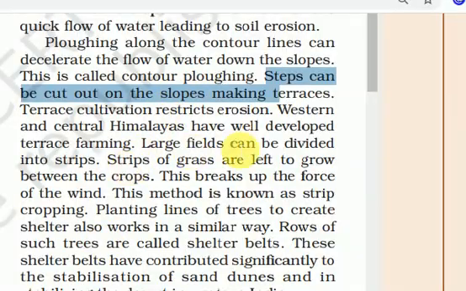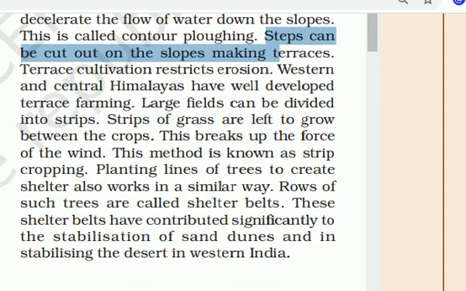So strips of grass are left to grow between the crops, or different types of crops can be grown to prevent soil erosion by winds. This method is known as strip cropping. Next is planting lines of trees to create a shelter belt, which also works in a similar way. So what is a shelter belt? The rows of trees grown on all sides of the field, which do not allow the soil to erode.